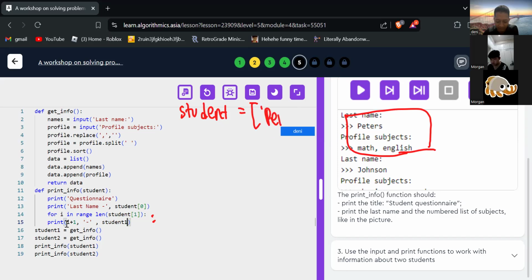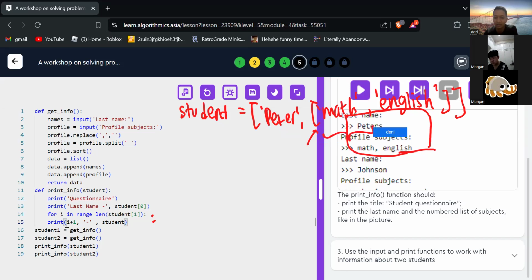Peter, and then math, and then English. We have list inside the list. Okay. So how we call this item, Morgan? How we call this item?